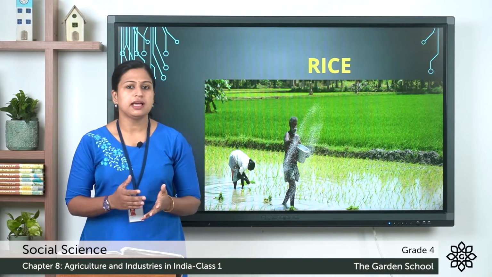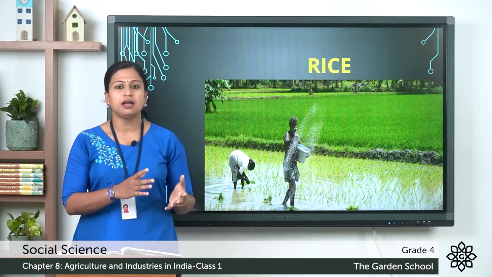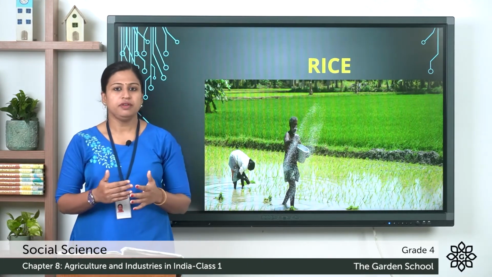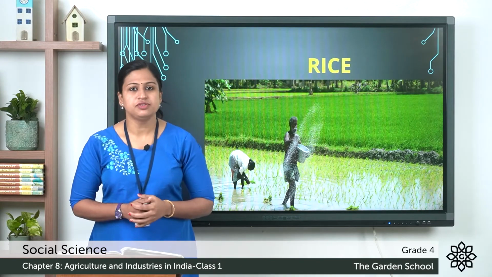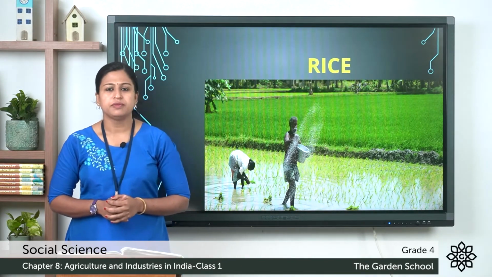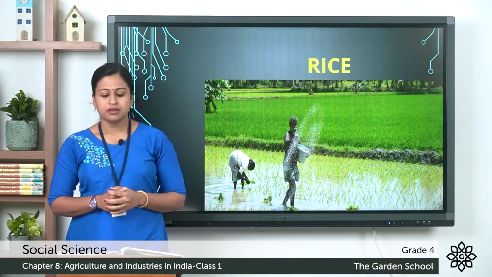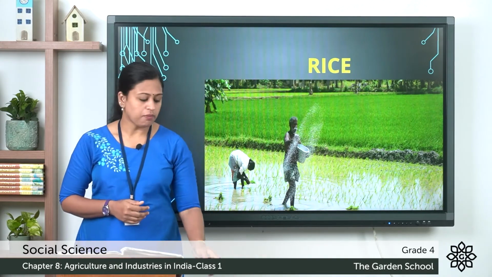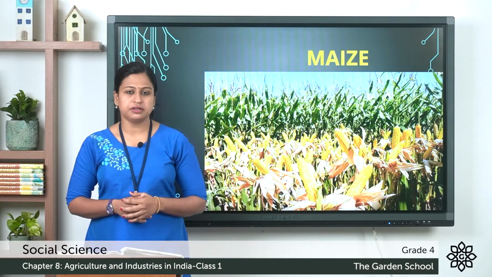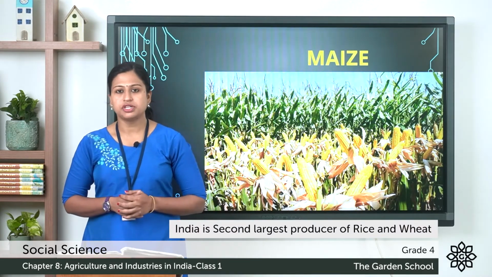Now what do you understand by this staple crops? It means that these are taken as food by the people regularly. So we love to eat rice and chapati. This chapati is made from the wheat flour. Now this is the common food of the people of India. Now the next crop is maize. Now the major states and union territories are Punjab, Uttar Pradesh and Jammu and Kashmir.